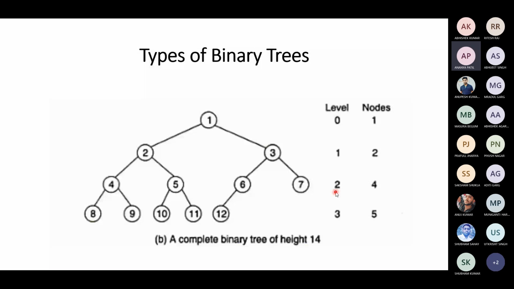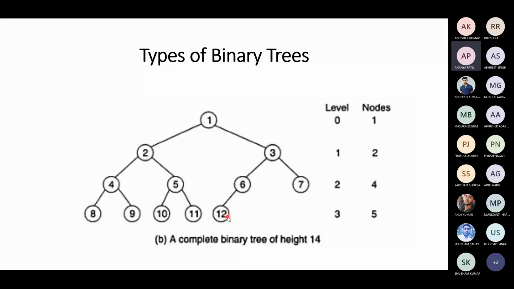2 to the power of h is 3. 2 to the power of 3 is 8. And 2 to the power of h plus 1 is 16 minus 1, 15. So in a complete binary tree, the number of nodes will lie between 8 to 15. Is this correct?